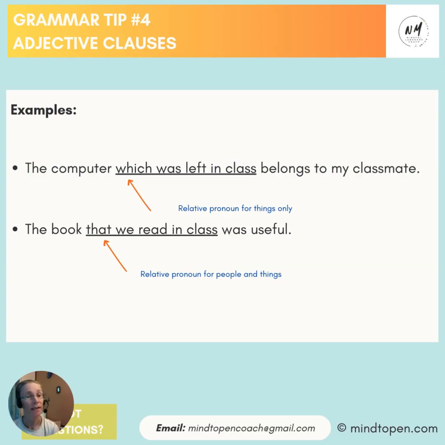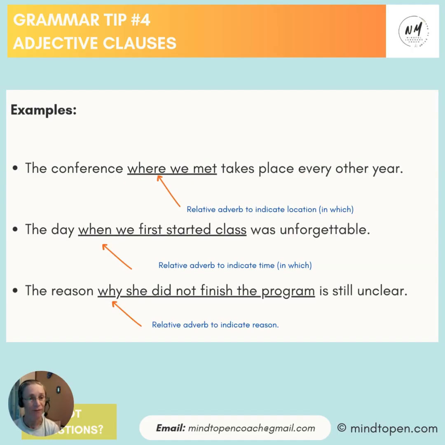We will talk in another episode about when the pronouns can be omitted and how we can use the commas with adjective clauses. A few more examples. The conference where we met takes place every other year. Where we met is an adjective clause, and where is a relative adverb to indicate location. You could say in which we met.